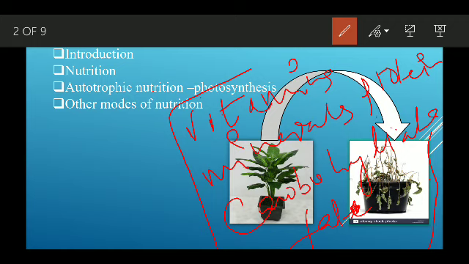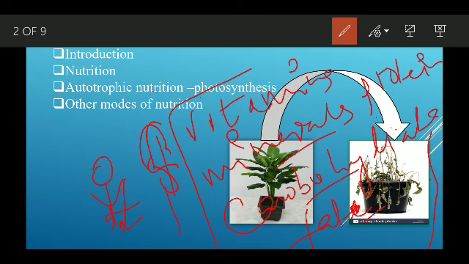Both living organisms like plants and animals require some basic components of food like protein, carbohydrates, and fats, as we discussed.